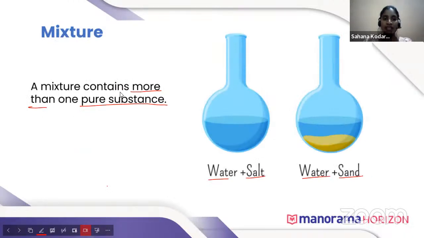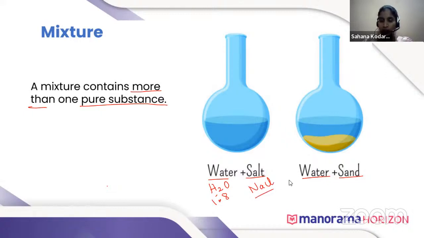Next, we will move to the mixture. A mixture contains two or more pure substances. Here I will explain. Water is a compound. It is made up of hydrogen and oxygen in the ratio 1:8, so it is a pure substance. Salt is also a pure substance. For example, NaCl is a salt. It is a compound, so it is a pure substance. A mixture contains more than one pure substance. So if anything contains more than one pure substance, then it is called a mixture. Here, water plus sand is also a mixture.